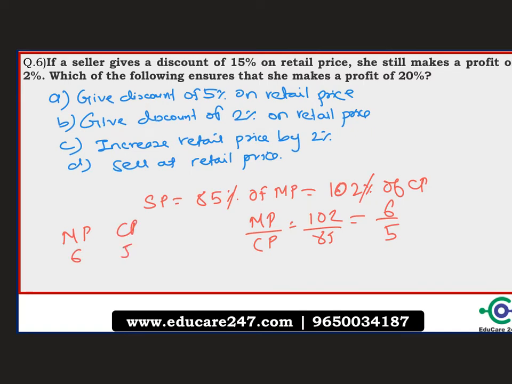So when MP, that is mark price, is 6, cost price was 5. So the question says, what she has to do in order to make a profit of 20%. You can clearly see that she has to sell it at the mark price, because there is a plus 1 over here. So plus 1 into 100 is 20%. So she has to sell it at the retail price, that is the mark price, to make a profit of 20%. No change should be made, because already the mark price is 6 and cost price is 5. So if she sells at this mark price, she'll make a profit of 20%. Hence option D is correct.